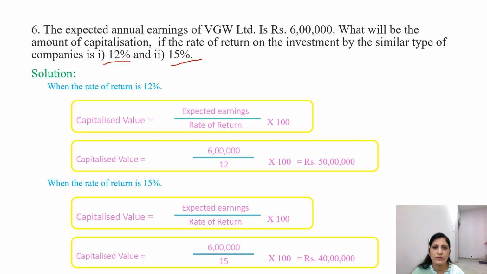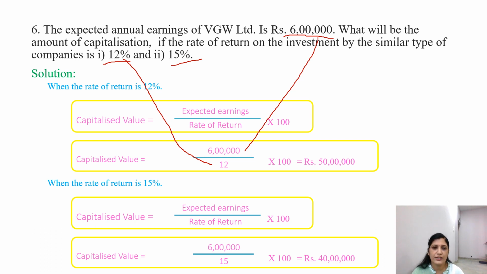So when it is 12%, what happens? Capitalized value is equal to expected earning. What is the expected earning? It is given over here. Expected annual earnings is what? 6 lakhs. It is given over here. So this 6 lakhs, I will take it here. Next what? Expected rate of return. So this is the rate of return. First I am going for 12%. So this 12% I am taking over here. So into 100 we will get 50 lakhs. That is, when the rate of return is 12%, the capitalized value is 50 lakhs.